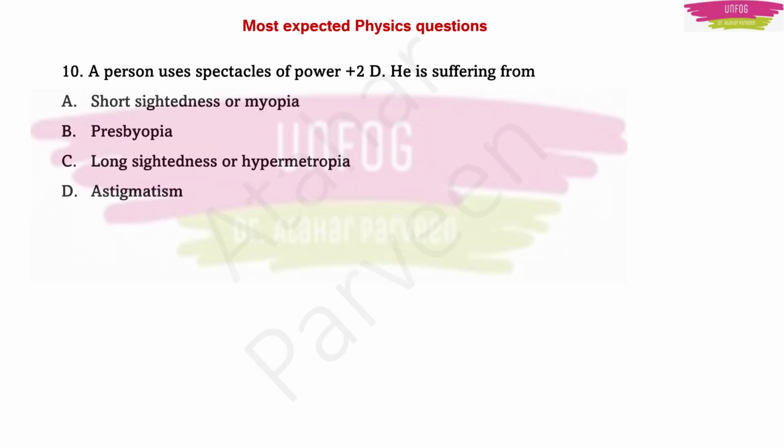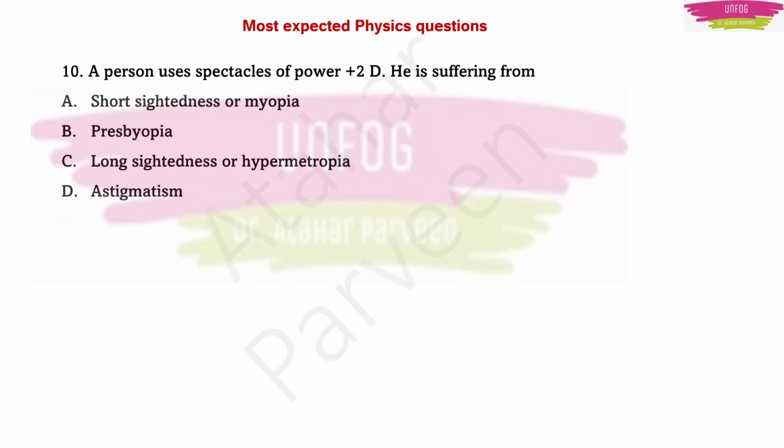Another expected question. This is also from optics. A person uses spectacles of power plus 2D. He is suffering from. So here the person is using glasses on his eyes, and the power of that glass is plus 2 diopter. D is diopter, which is the unit of power.